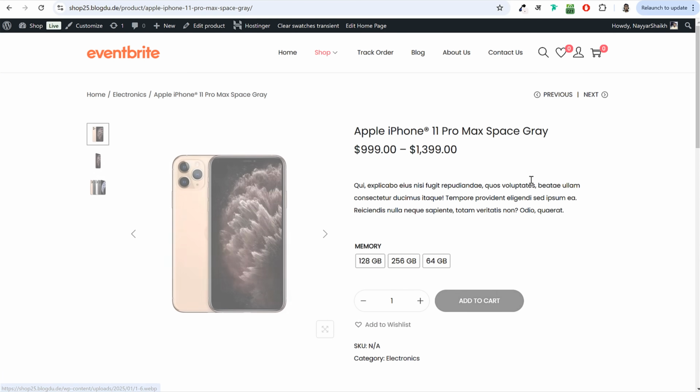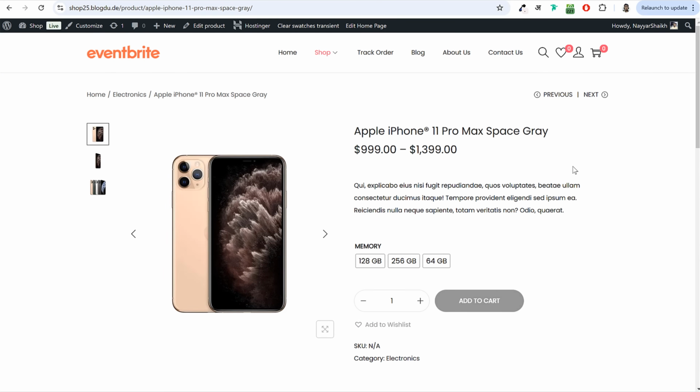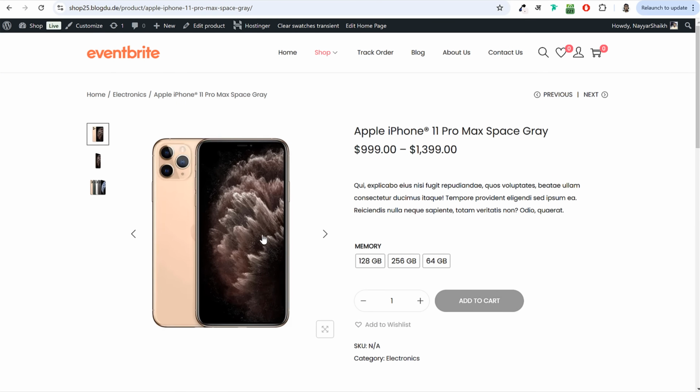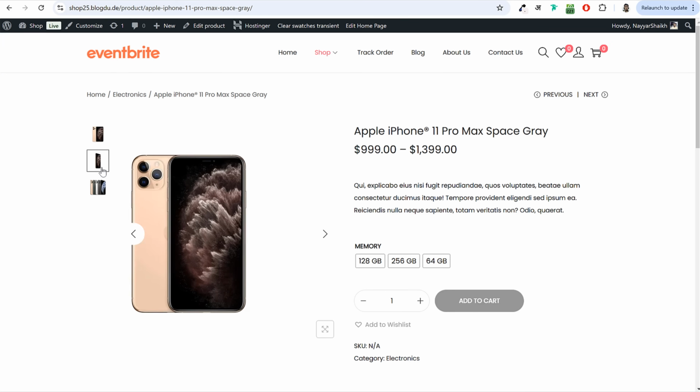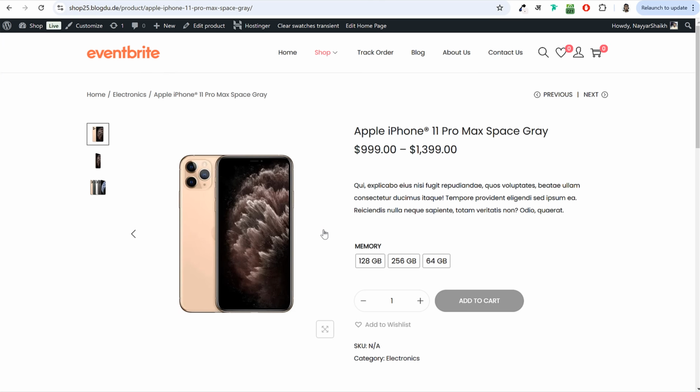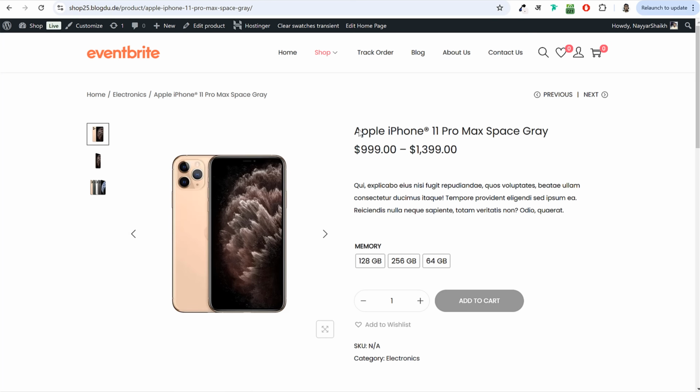These are all electronics products. If you open a single product page, this is how it will look. You have your product image over here at the left hand side. Once somebody hovers over this, it will zoom in. If they want, they can see some more images, some gallery images for this product. Then it will be a product image.